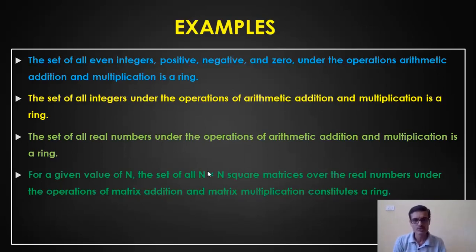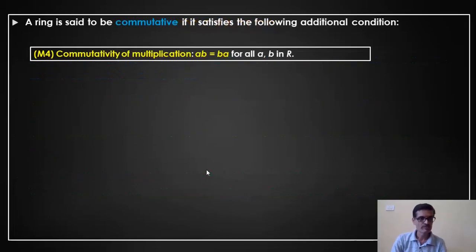Now, for a given value of n, let us say I have an n cross n square matrix, say 3 cross 3, maybe 2 cross 2. The set of all 3 cross 3 or 2 cross 2 matrices over the real numbers, remember, it's over the real numbers, under the operation of matrix addition and matrix multiplication constitutes a ring. Fine. This is about a ring.